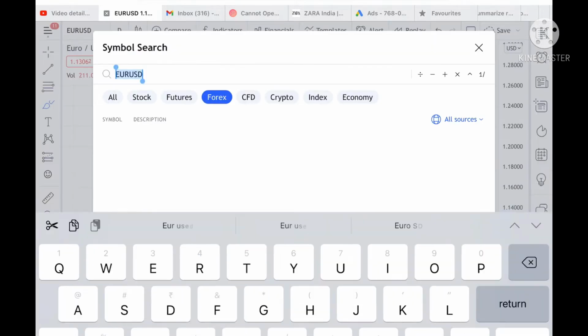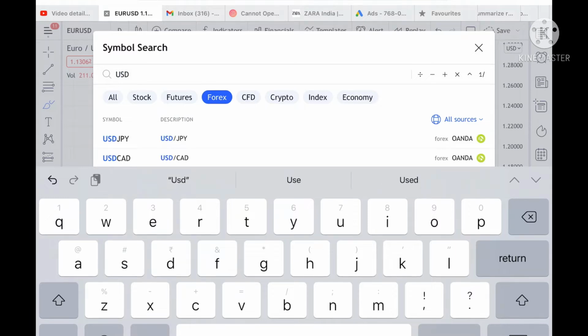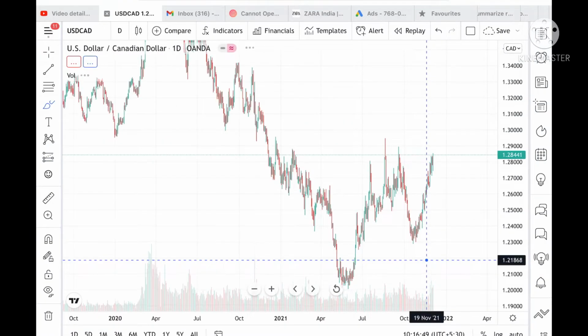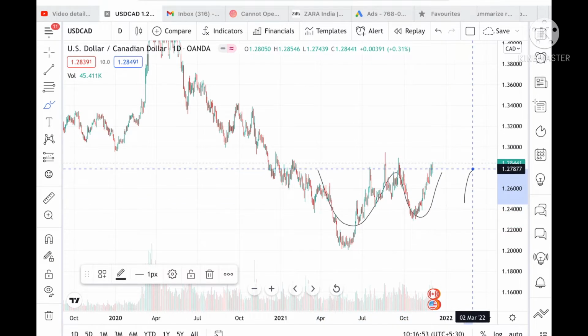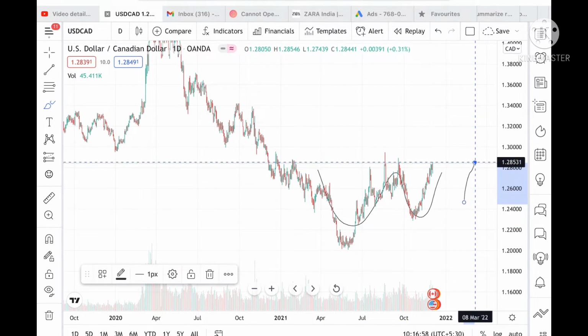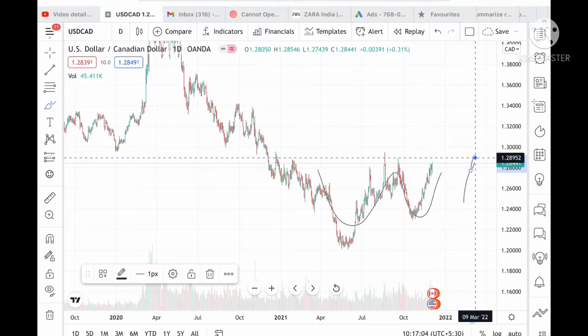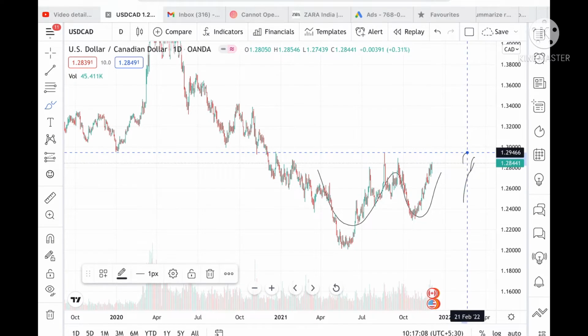If we talk about USD CAD, we have seen a W pattern forming. The probability is that it already made a high of 1.28531. If it sustains this level, then it can touch a level of 1.28952, and this level is already tested, so chances are high we can see a level of 1.29466.